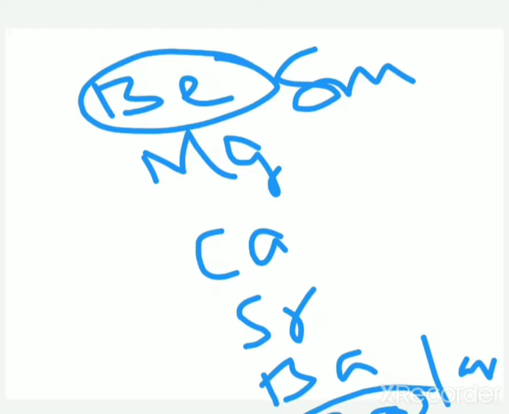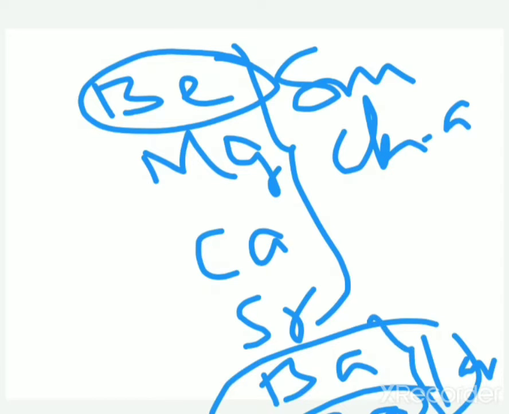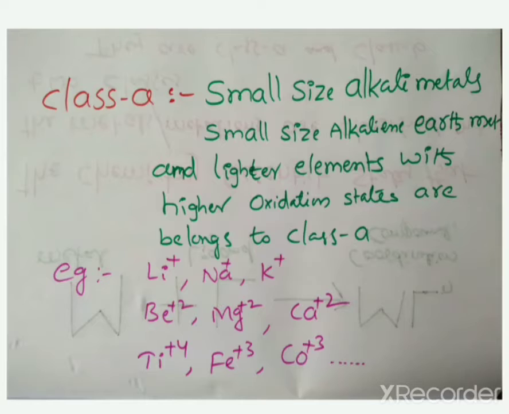So except these two, beryllium and radium, these all are class A. These two belong to class B. It is just for understanding, students. So magnesium, beryllium, calcium belong to class A.